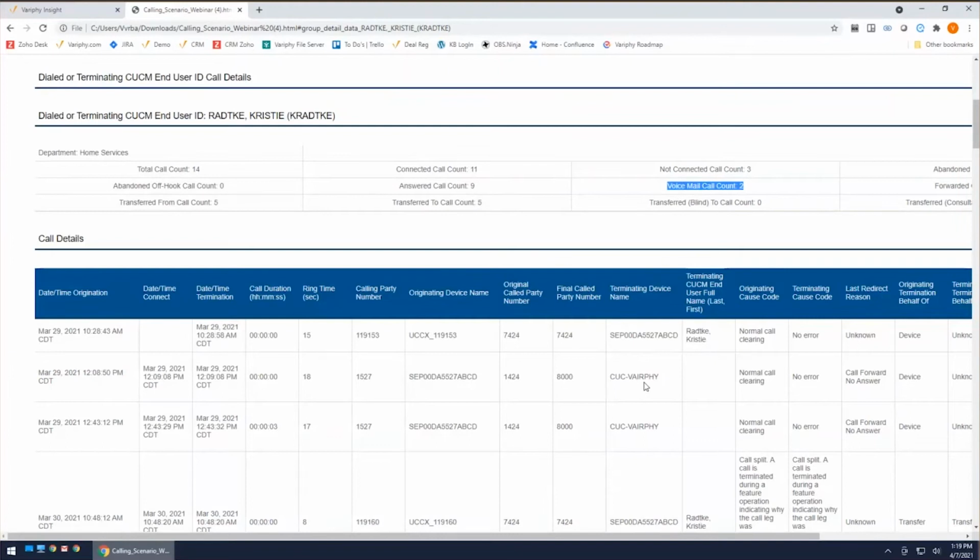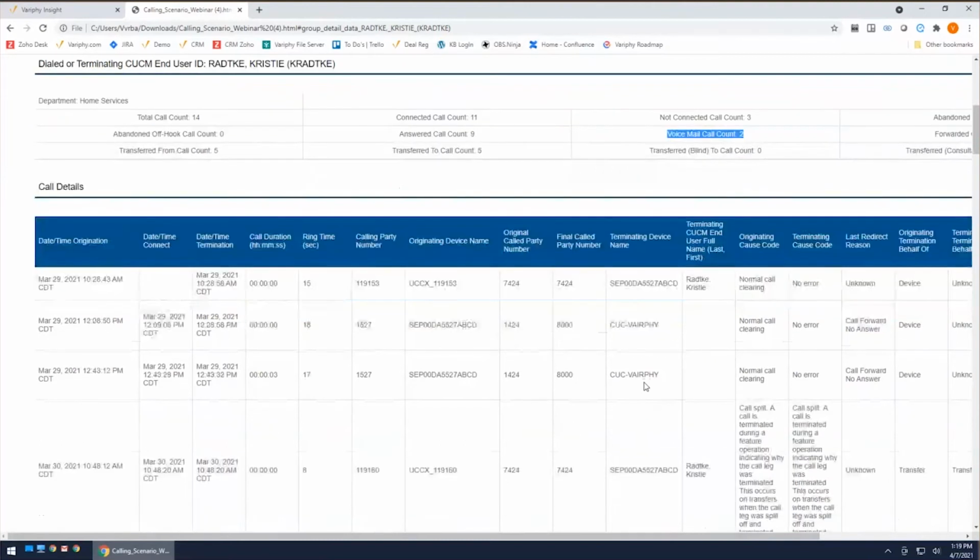Unfortunately, like I said, it's just not as simple as that when you're talking about Cisco, because whether a call connects or doesn't connect, it still got picked up at that endpoint enough to establish a connection. And from that perspective, that is what's considered an answered call within the Variphy system. As long as it doesn't go to voicemail and has a connection time, that is going to be considered an answered call.